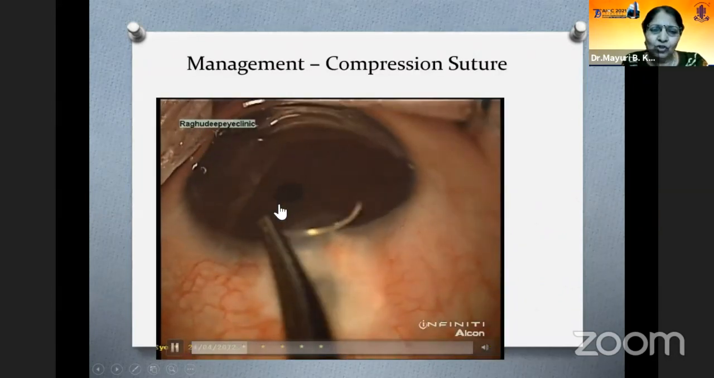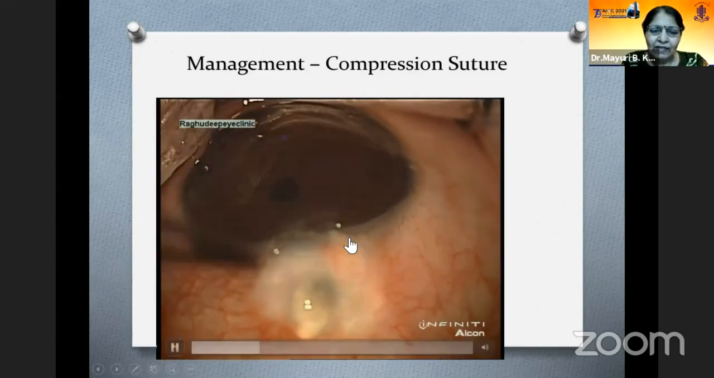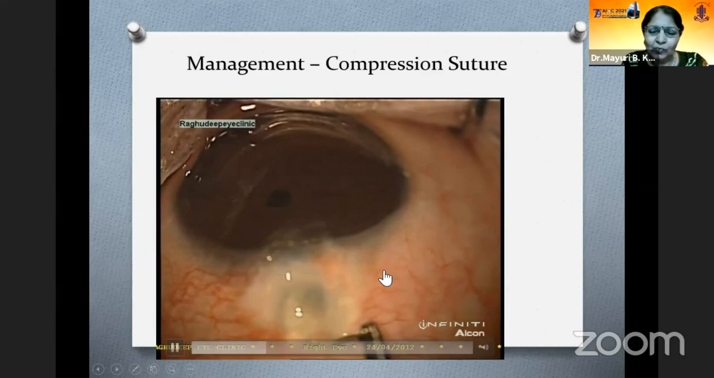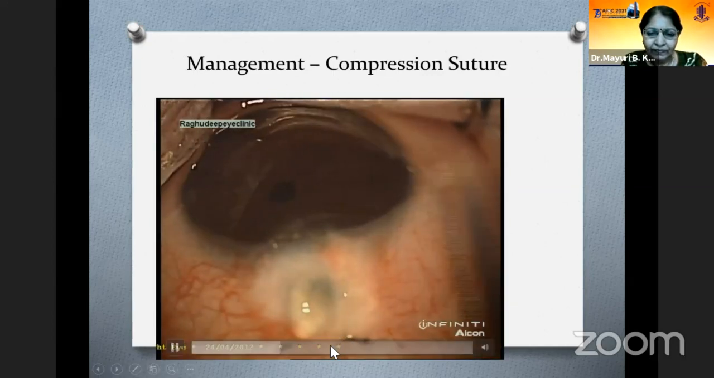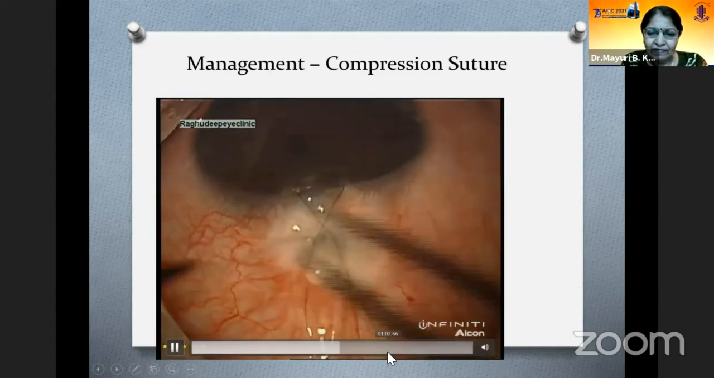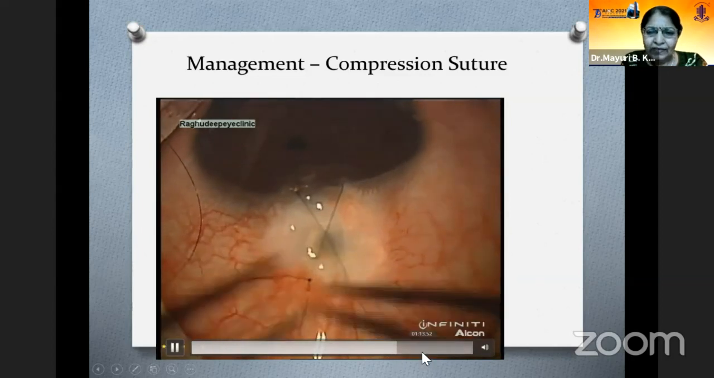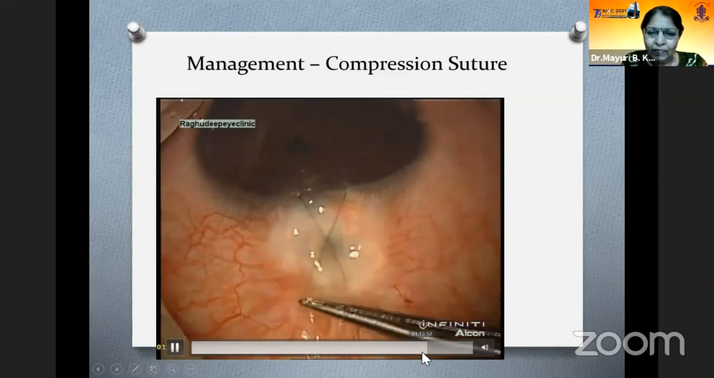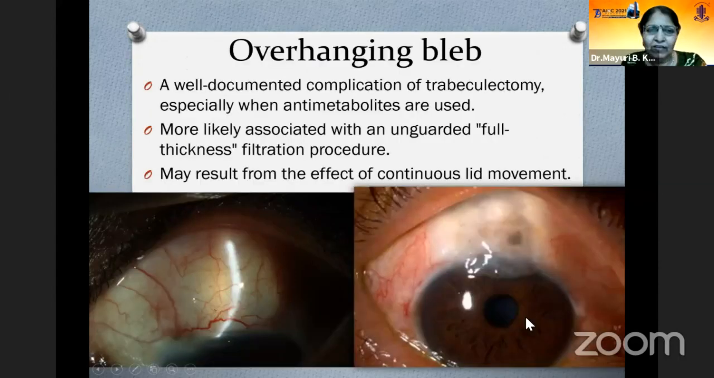Pass the suture, partial thickness, and then again pass it just posterior to the bleb. And tighten it properly, and see that the bleb is getting compressed, and bury the knot by rotating the suture inside. So it's a very simple technique, but works in many of the cases.